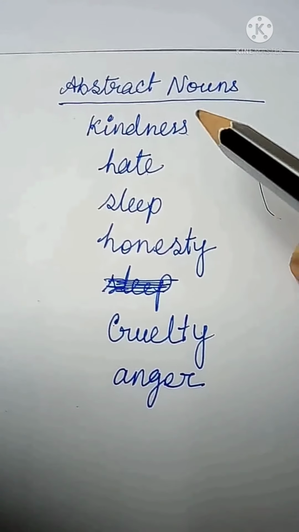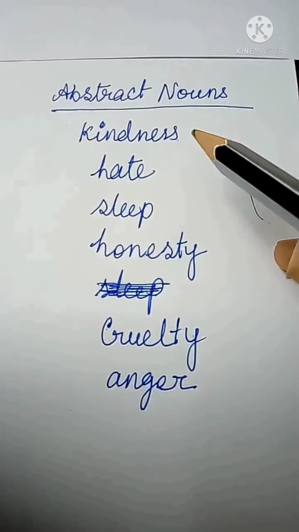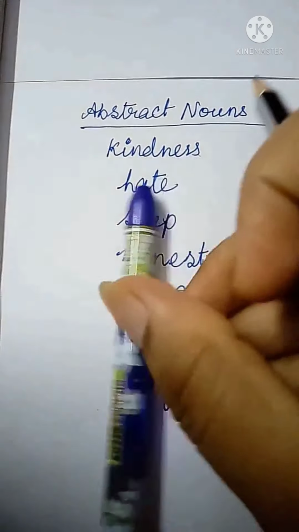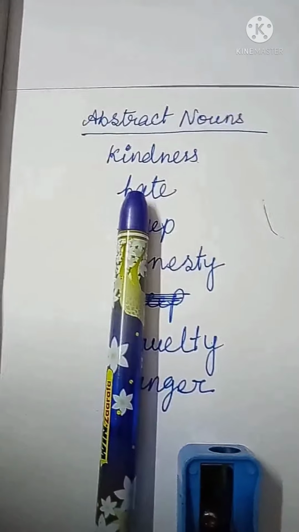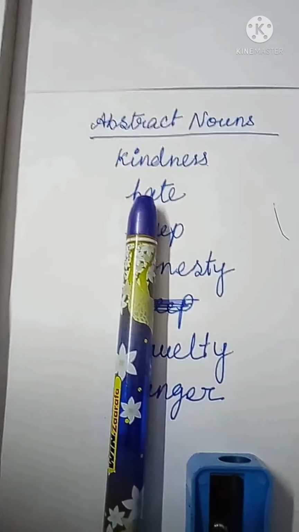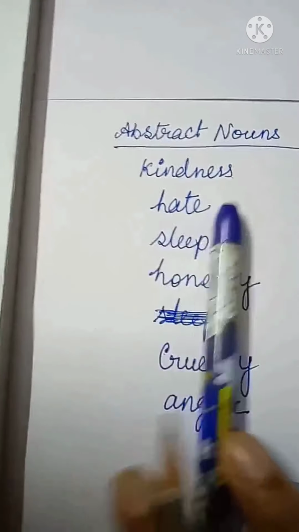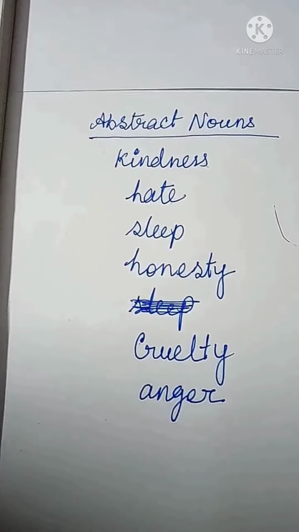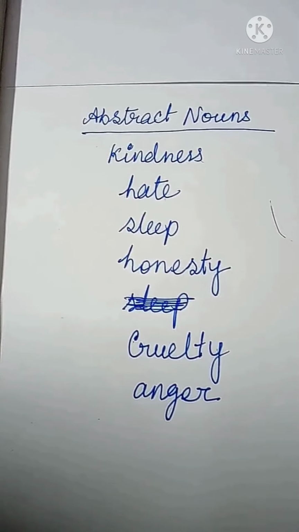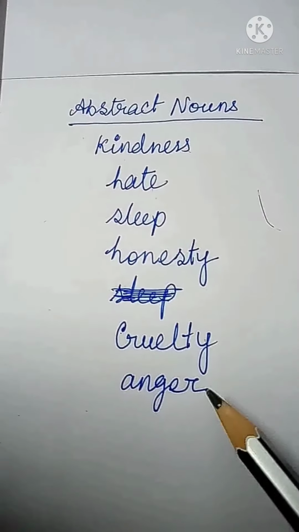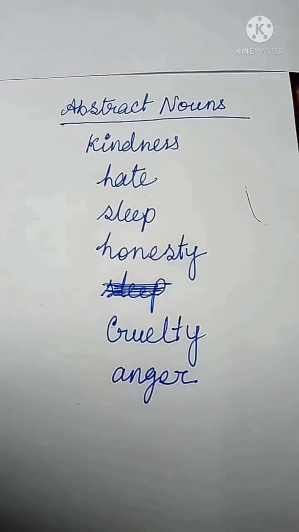Let's try to understand. See the first example, kindness. Just think students, if a person is kind to me, can I touch his kindness the way I can touch a pen or a sharpener? No, it's not possible to touch his or her kindness. I can only understand that the person is kind to me through his or her behavior. Similarly, I cannot touch someone's sleep.